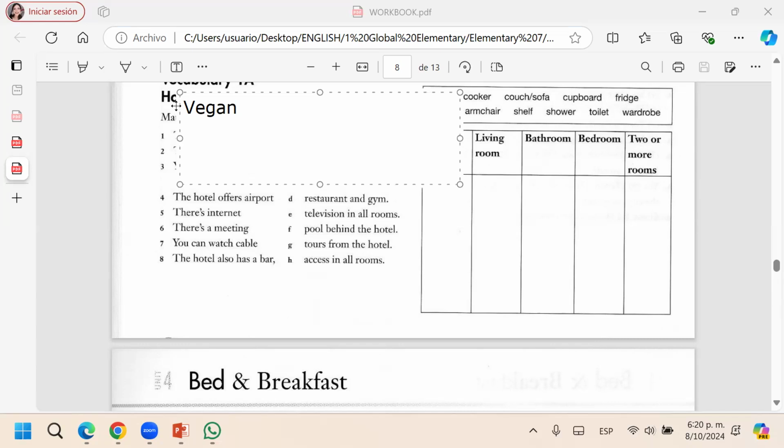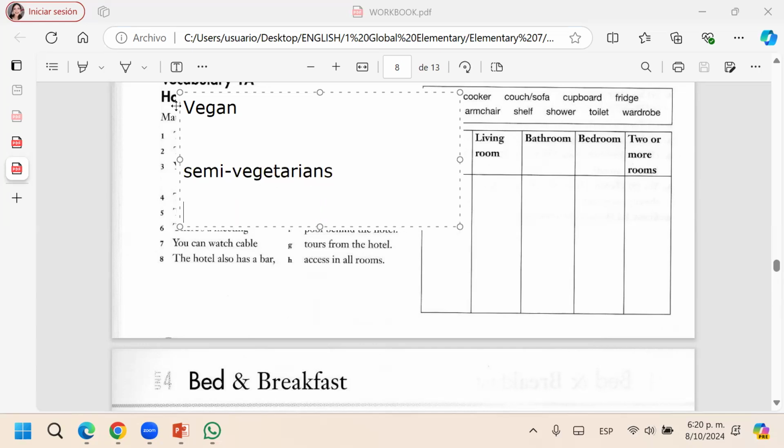Then the semi-vegetarians, they eat eggs, and they eat milk sometimes. They eat fish also. Yes, they eat fish.